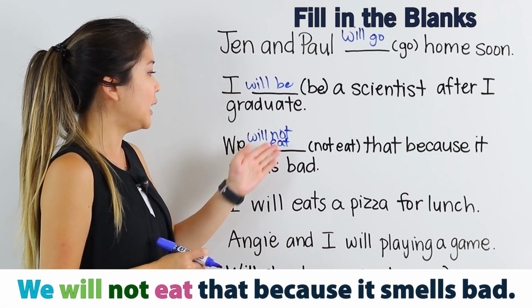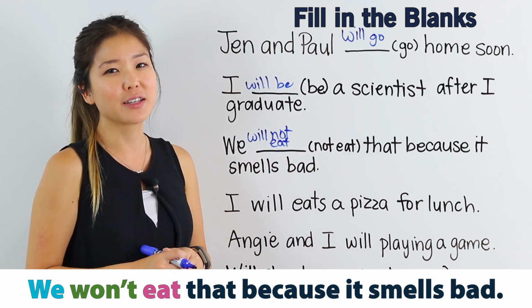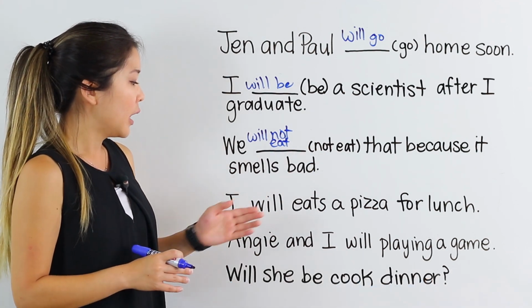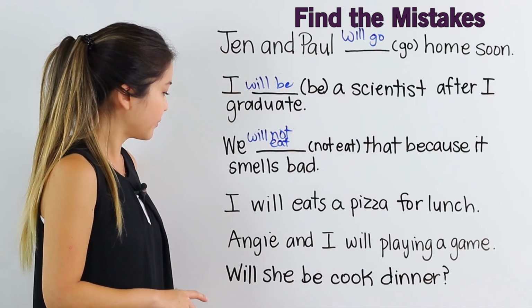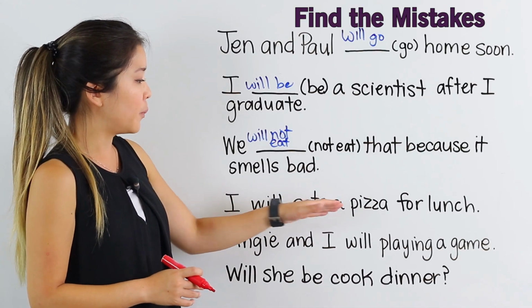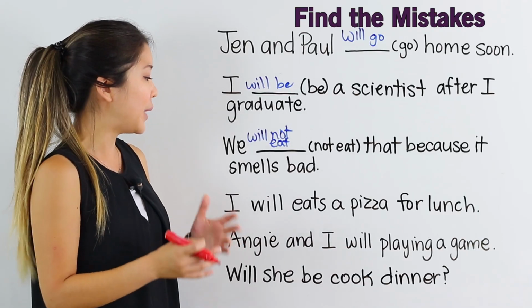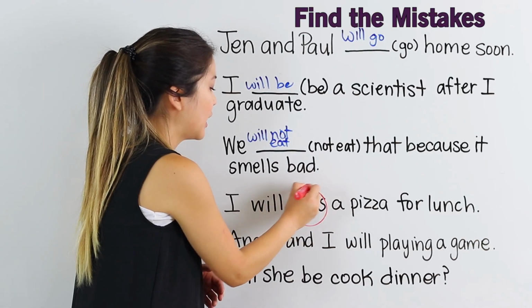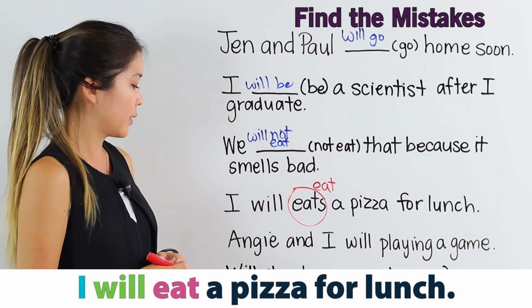We will not eat that, or we won't eat that because it smells bad. Now, look for the mistake in this sentence. I will eat a pizza for lunch. Remember, we need the base form of the verb. I will eat a pizza for lunch.